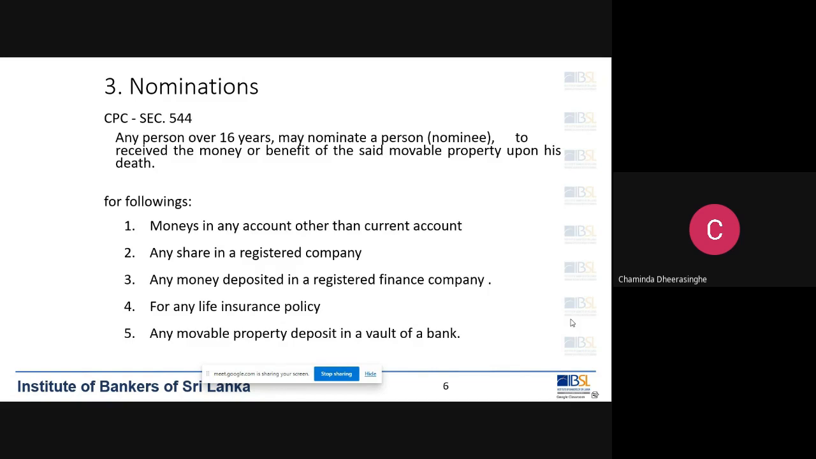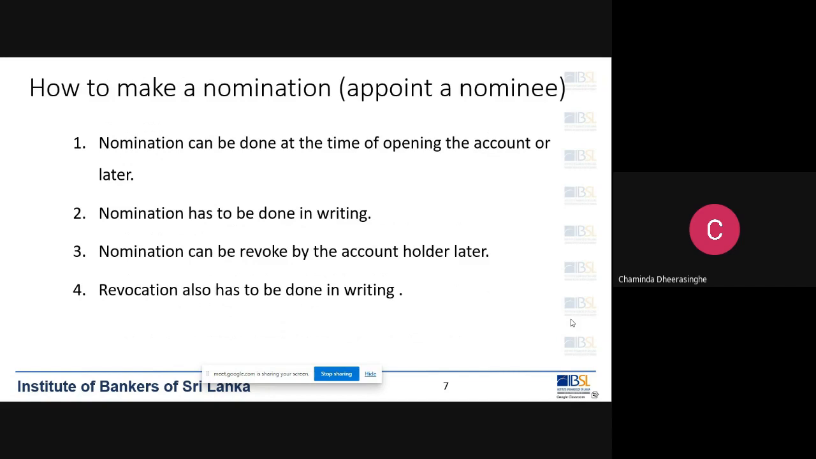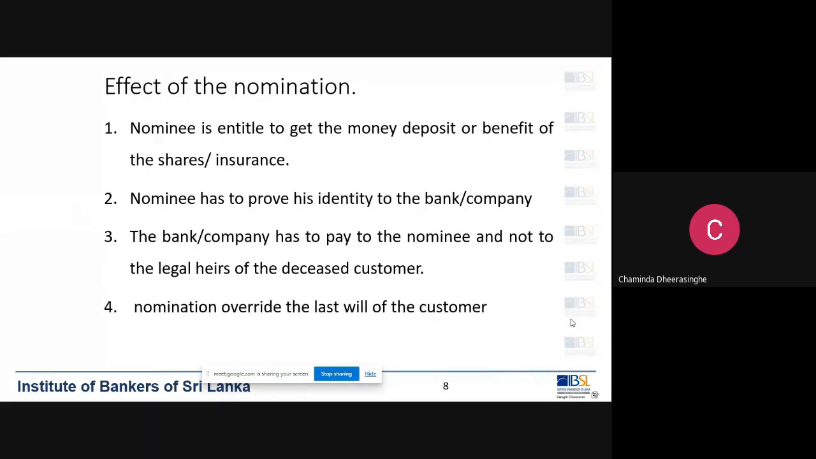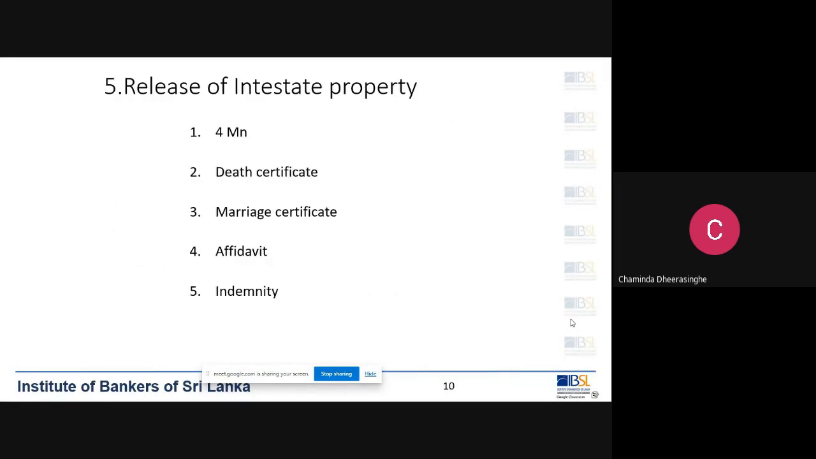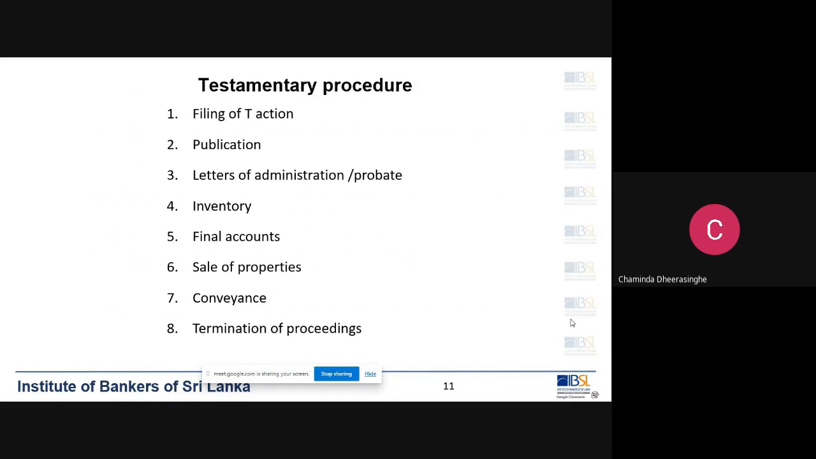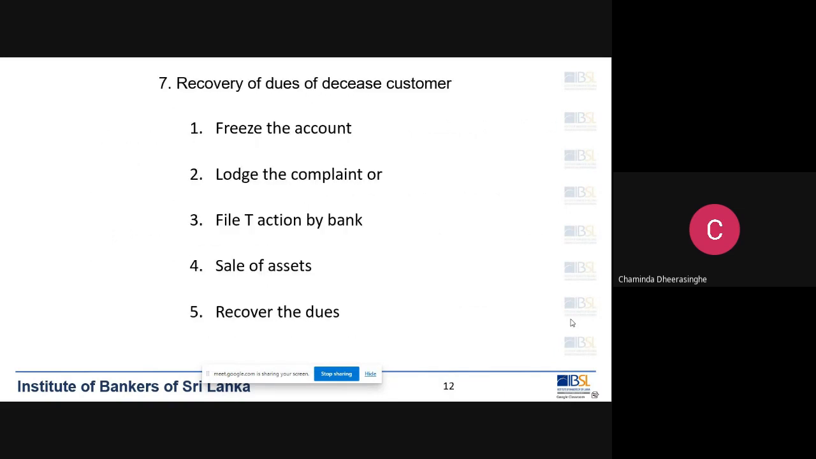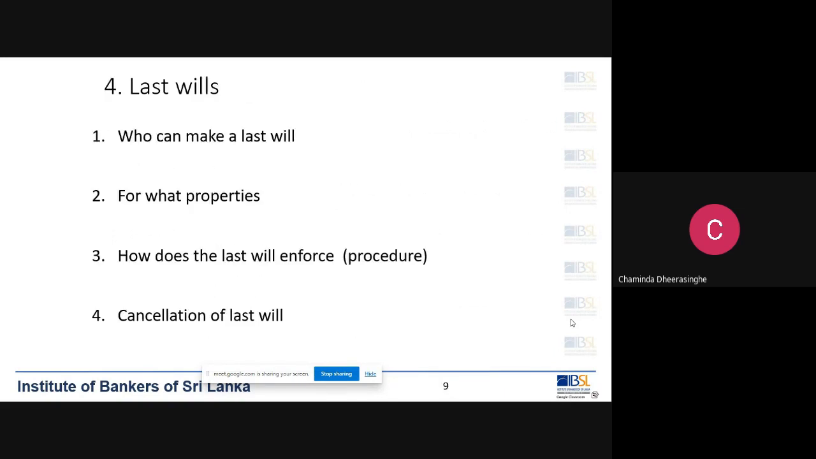Any other questions? So we'll go to the next one because it's now 3:10. We'll go to the last will, because otherwise there's no time that we can finish this.